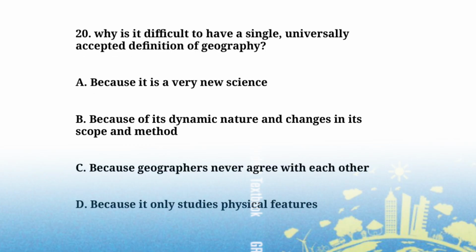Why is it difficult to have a single universally accepted definition of geography? A. Because it is very nuanced. B. Because of its dynamic nature and the change in scope and method. C. Because geographers can never agree with each other. D. Because it only studies physical features. The answer is B. Because of its dynamic nature and the change in scope and method. This is the end of the questions.